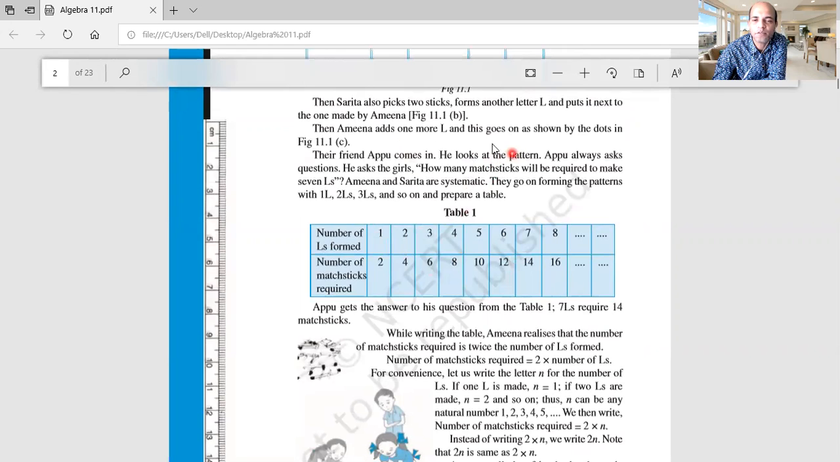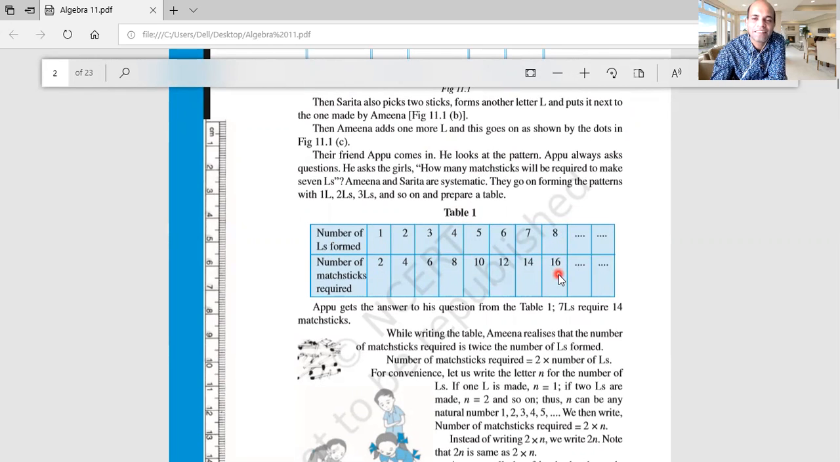Okay, if we take the data and put it in a table, how does it look? You see, we took this data and put it in a table. This is the number of L's formed, and this is how many matchsticks are required. For 1, it is 2. For 2, it is 4. For 3, 6. For 5, 10. Dot dot dot. For 8, it is 16.